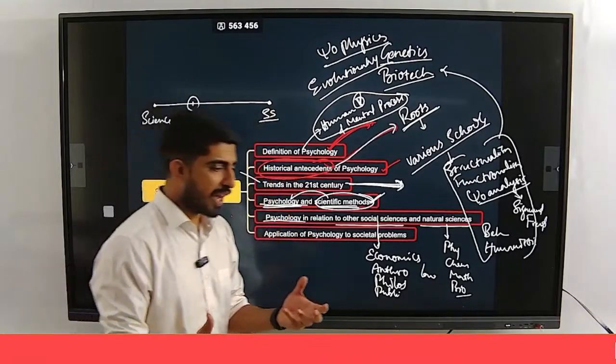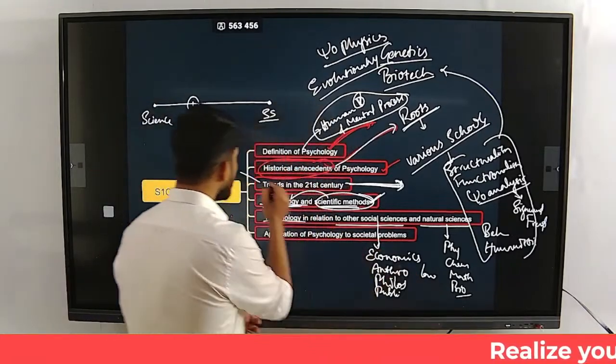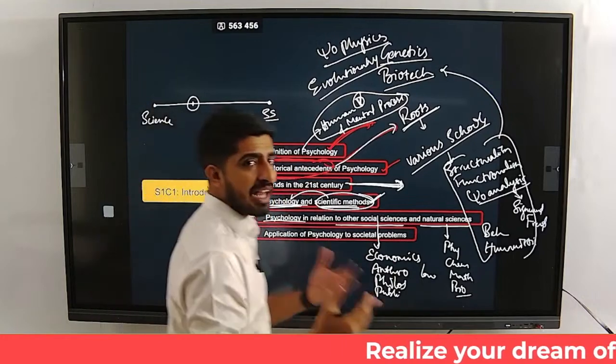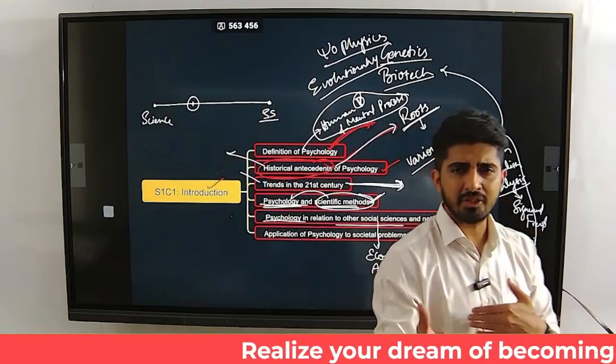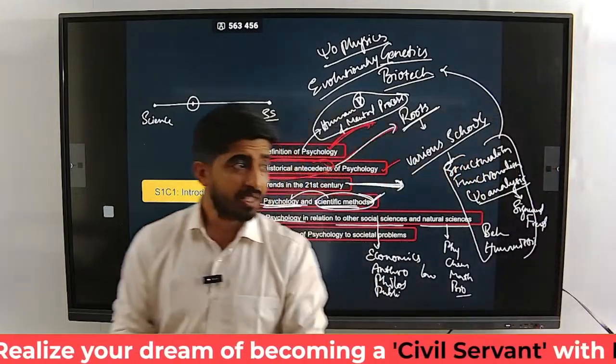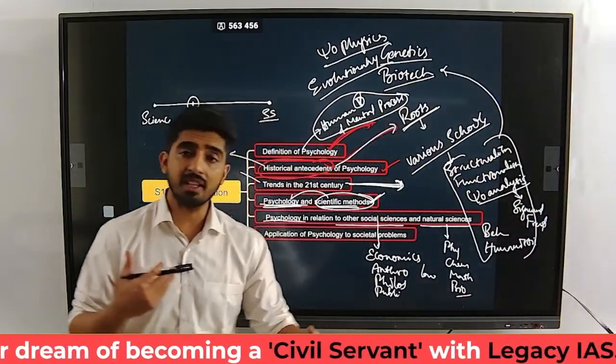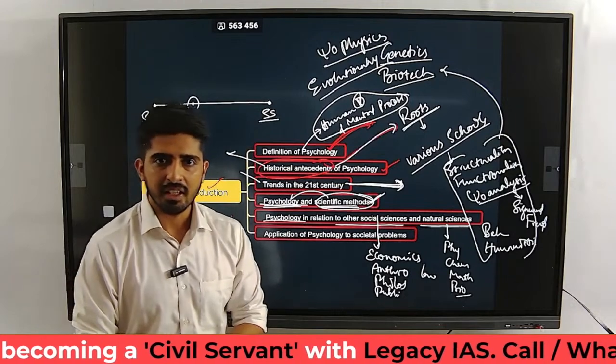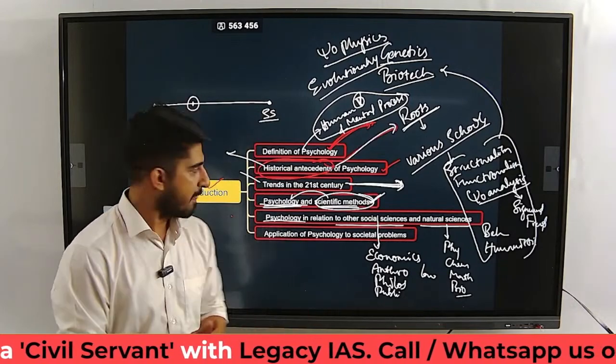Psychology is quite a new field. So when we speak about the historical antecedents part, we are going to learn that it is fairly a new field. It's a newborn one, so to speak. But the amount of research that has been generated, the amount of interest it has generated, is quite enormous.